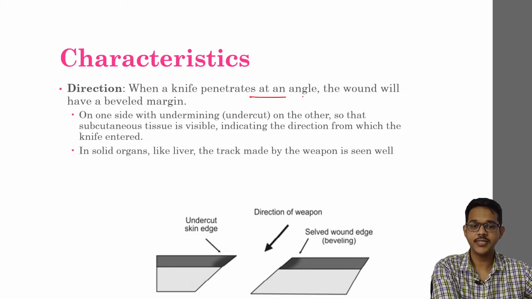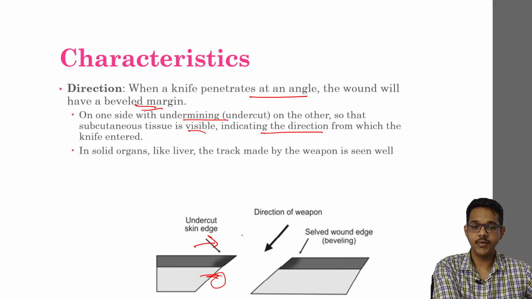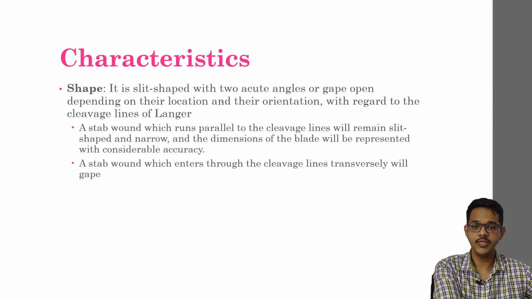Direction: when a knife penetrates at an angle, the wound will have a bevelled margin. Sometimes the stab may not enter perpendicular to the body. It may enter at an angle, creating undermined margins. So on one side there is undermining or undercut of the skin, and an overlapping flap will be present on the other side, so that the subcutaneous tissue will be visible, indicating the direction of the weapon. So an undermined margin tells the direction of the weapon. In solid organs like the liver, the track of the injury will be clearly seen, because it is an intact organ.